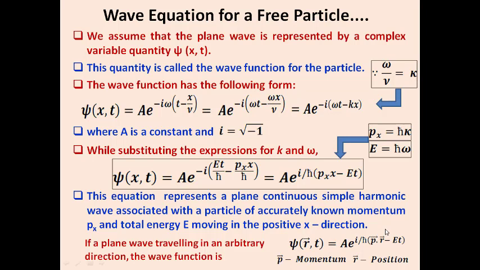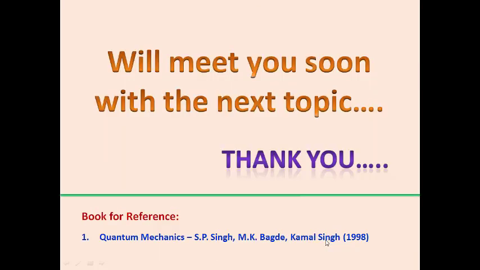If a plane wave is traveling in an arbitrary direction, then the wave function is represented using vectors. In this case, instead of p of x it is written as p vector, and x is replaced by r vector. This is the case if we are defining with operators. These are the very simple explanations regarding the wave equation for a particle.